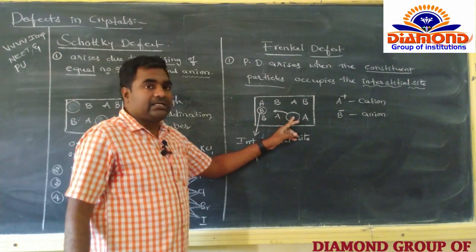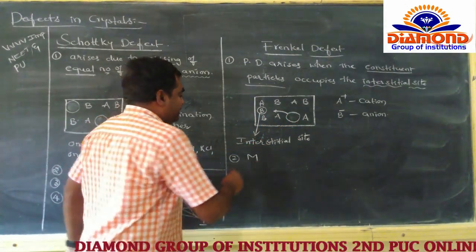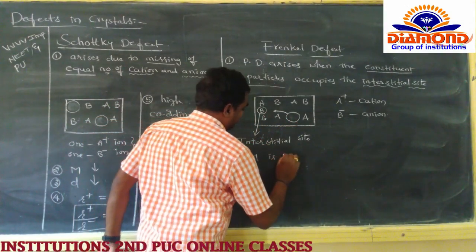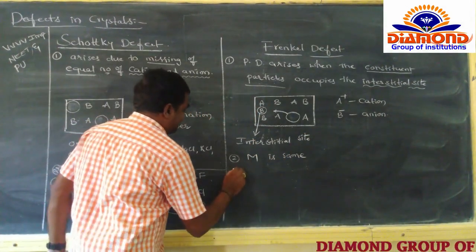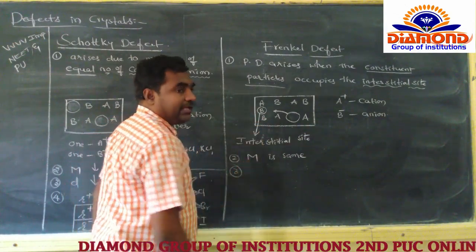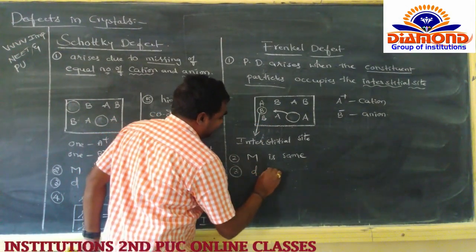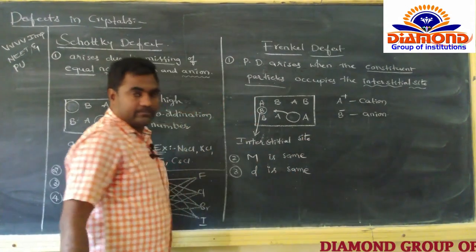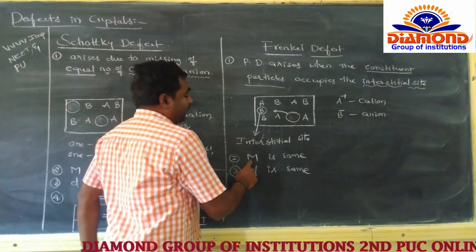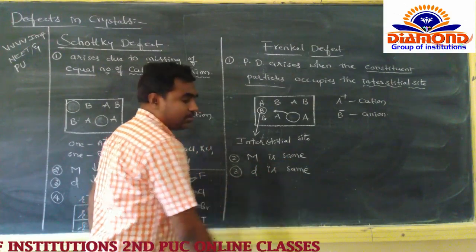So the mass is the same. And next, third one: what about the density? So here density is also the same. So here the mass is the same and density also the same.